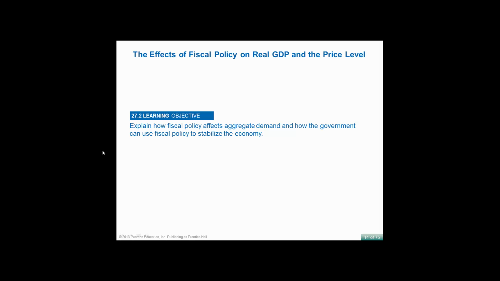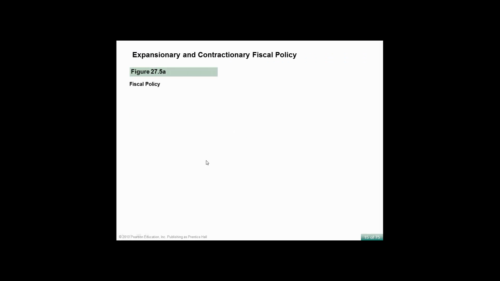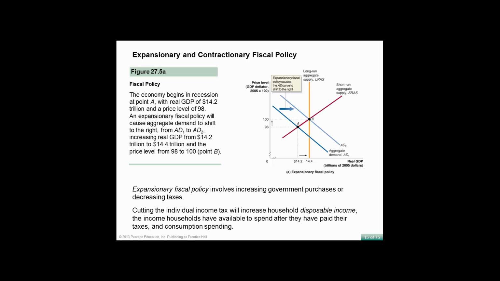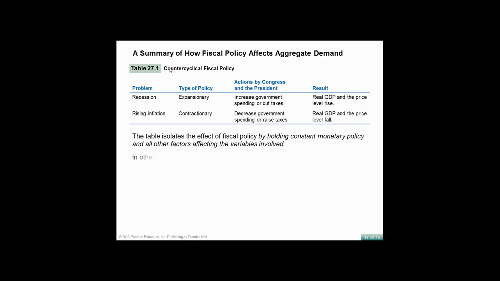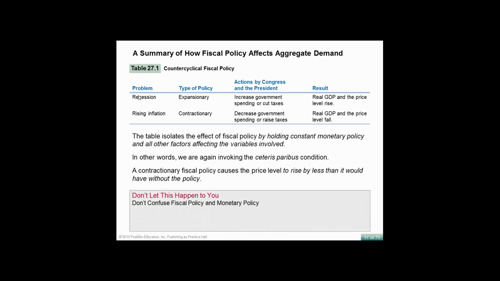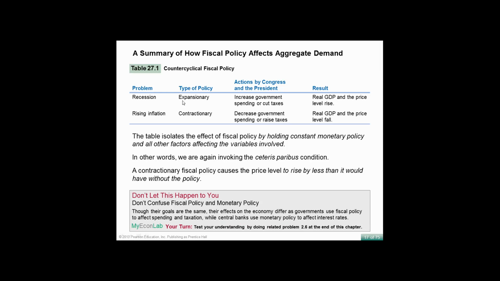Explain how fiscal policy affects aggregate demand and how the government can use fiscal policy to stabilize the economy. Here's what happened. So, if we feel that there is a recession, they would order expansionary fiscal policy. They would increase government spending, which of course would increase GDP, or cut taxes, which should increase consumption, therefore increase GDP. Real GDP and price levels will rise.